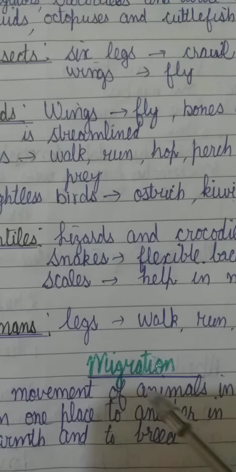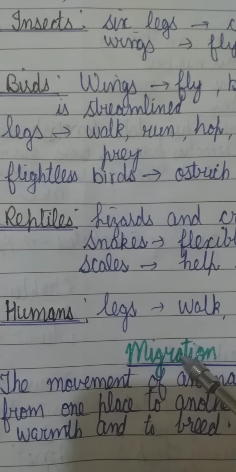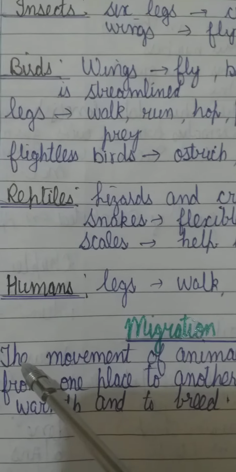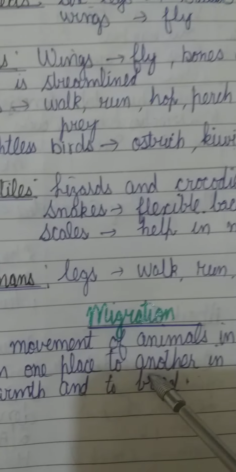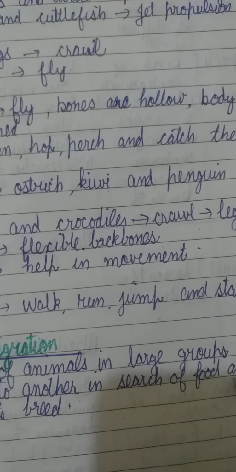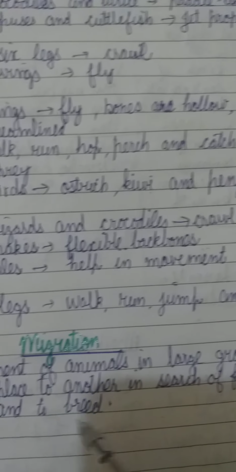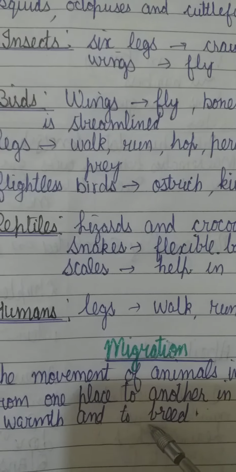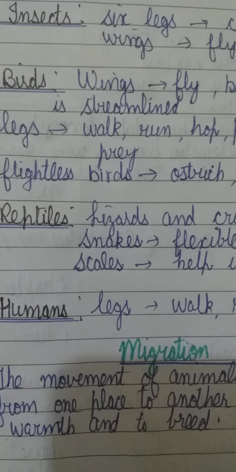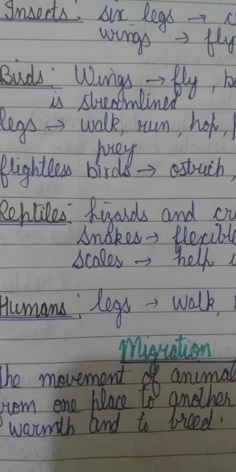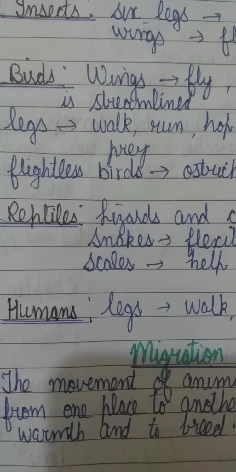Now moving on to the next topic, that is migration. So what is migration? Migration is the movement of animals in large groups from one place to another in search of food, warmth and to breed. When the animals don't find the conditions according to their wish, they move from one place to another.